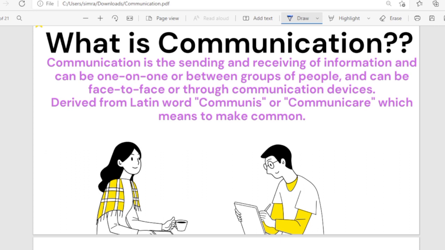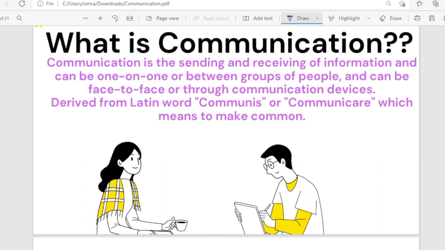It's not just that simple. Communication is an entire process which has many pointers to it, many details to it. There are many ways to it, there are many types to it.